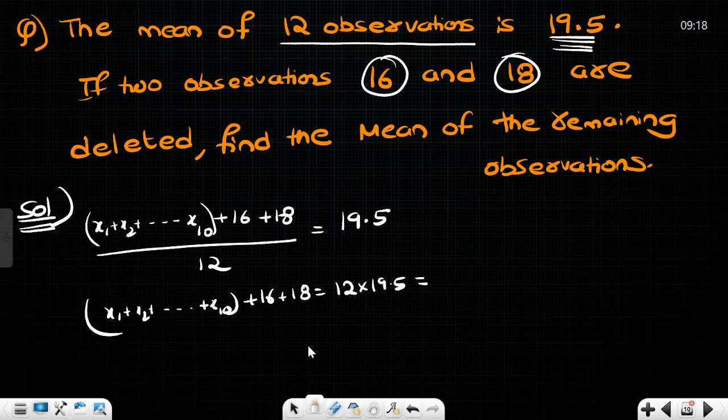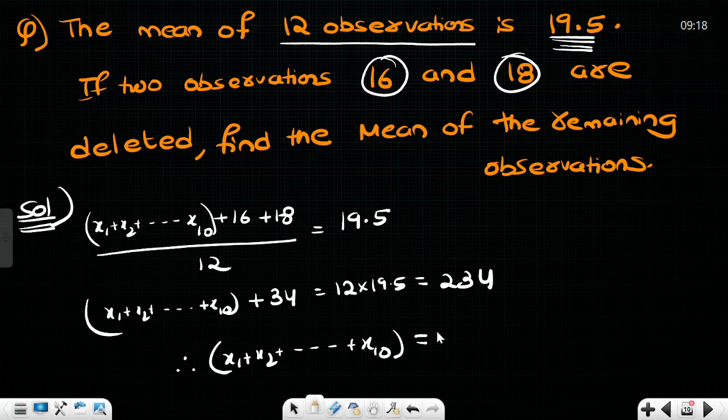So 12 into 20 is 240 minus 6, that is 234. And 18 plus 16, Akshita, I can write as 34. Therefore x1 plus x2 so on up to x10 is nothing but 234 minus 34, that's going to be 200.